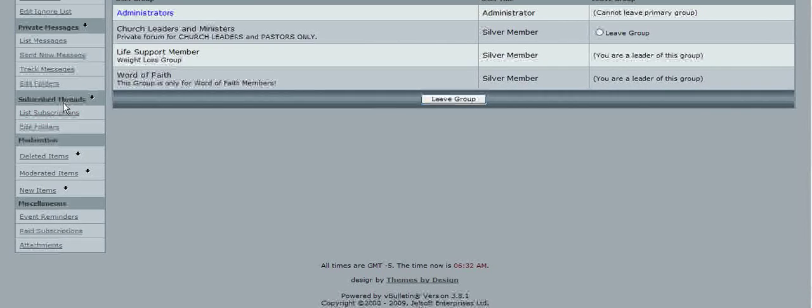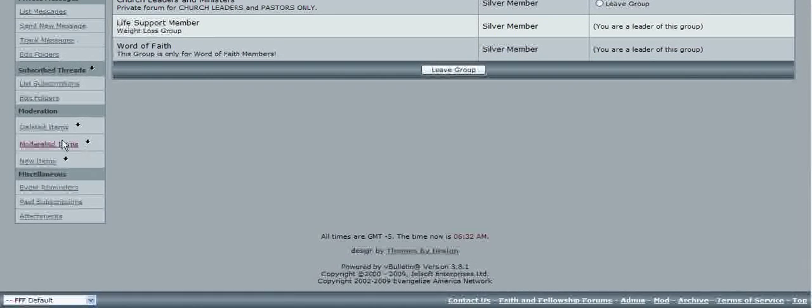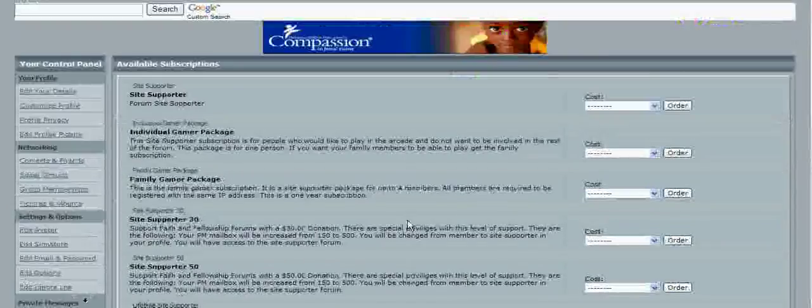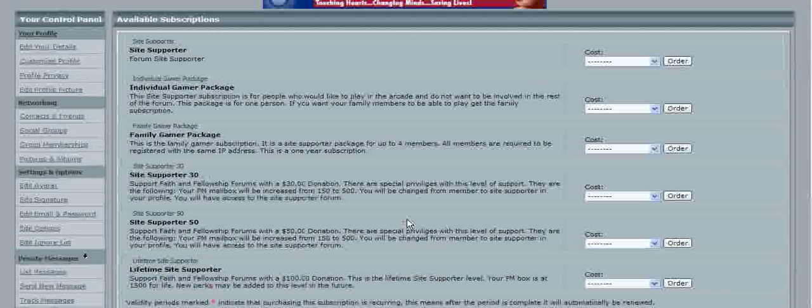Okay, the next thing is subscribe threads. So you can list the threads that you're subscribed to, edit folders, moderation. You won't have that unless you're a moderator. Event reminders, paid subscriptions. If you want to become a site supporter, you click on paid subscriptions. I'm going to go over all this stuff individually, but I'm just kind of